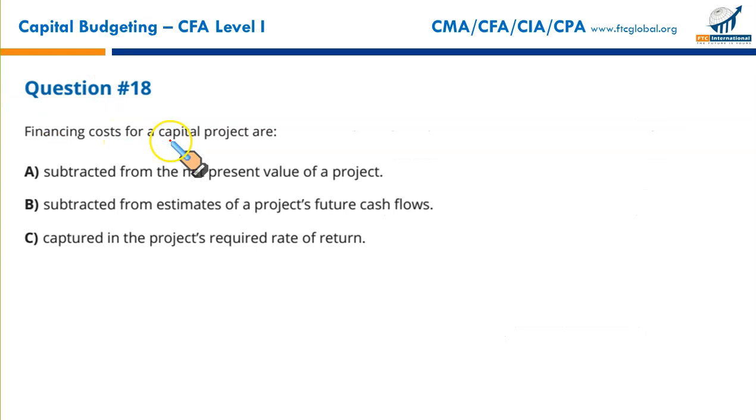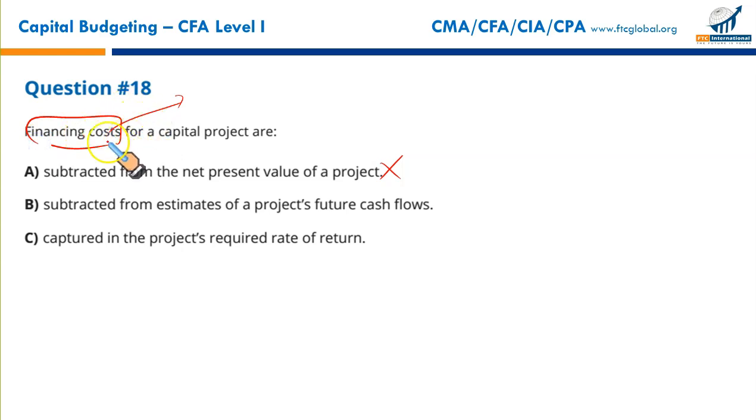Next, financing cost for a capital project. Financing cost means the funding which we need for the capital projects: the bonds issued, the shares issued, preferred stock, common stock, or any other form of funding. What do we do with the financing cost? Interest, cost of equity, subtracted from the net present value of the project? No. We haven't done, and won't do, any such question. In fact, what do we do with the financing cost?